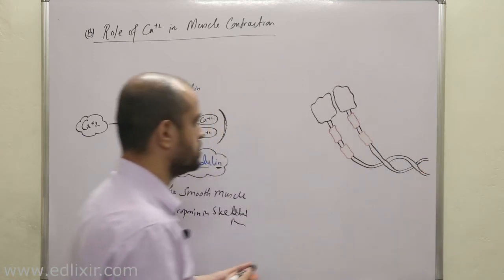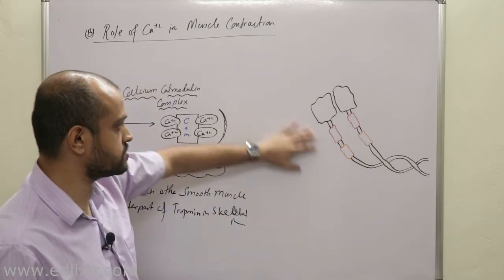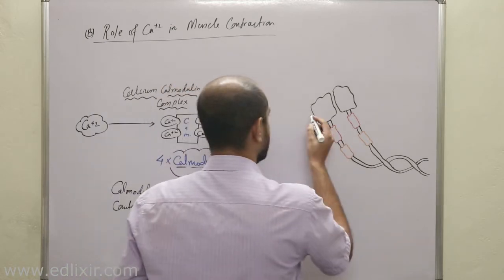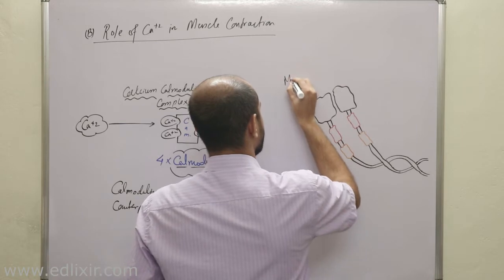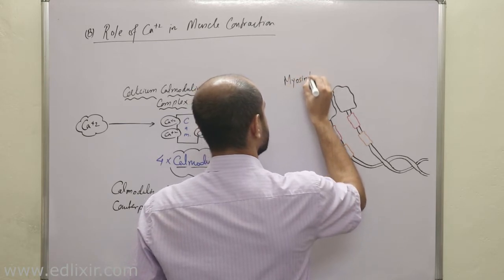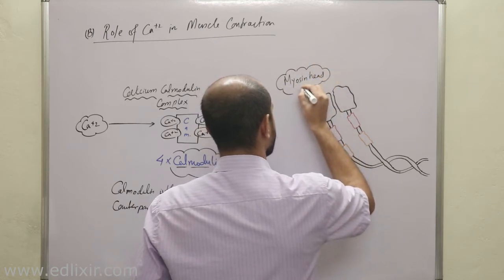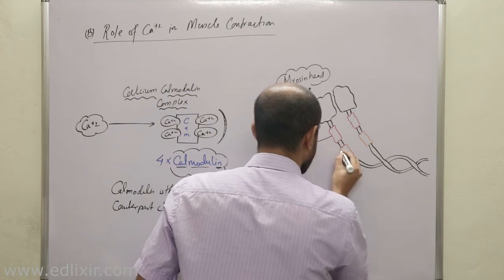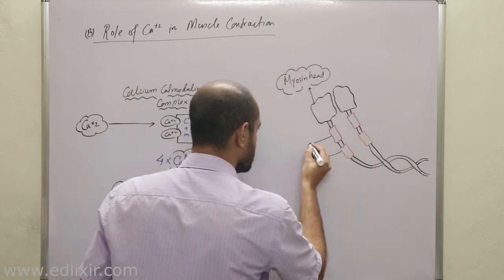Okay, now listen with all your attention. This is actually the structure of the myosin molecule. Now listen, this is actually the myosin head. Okay, this is called the myosin head. Now these are actually light chains, but listen, there is a difference between these two light chains. You know what is the difference?